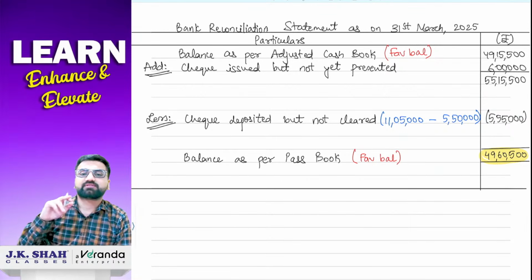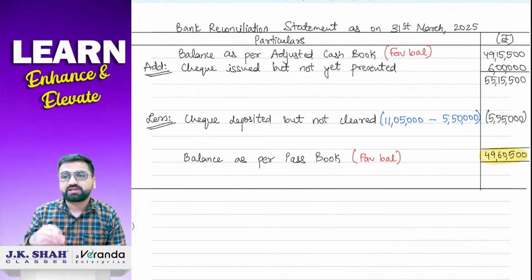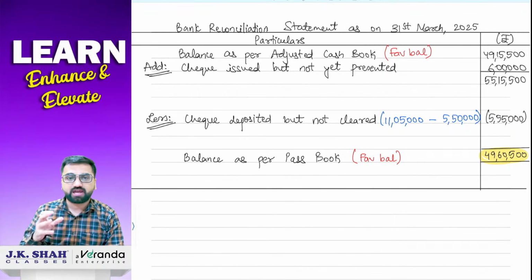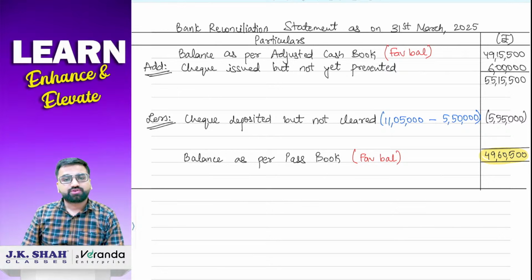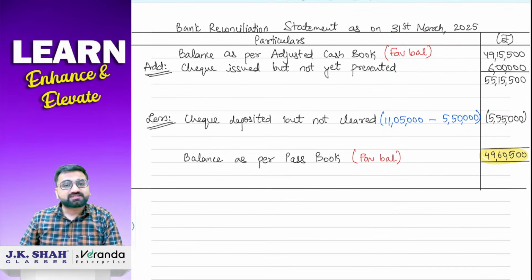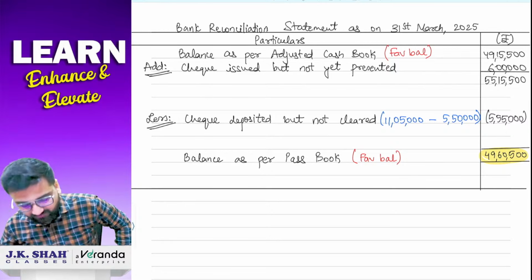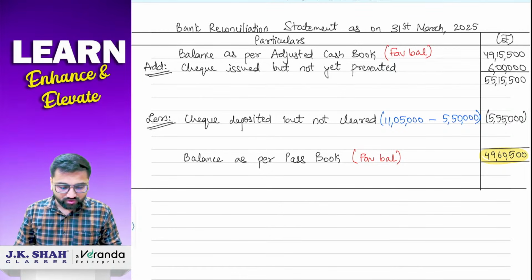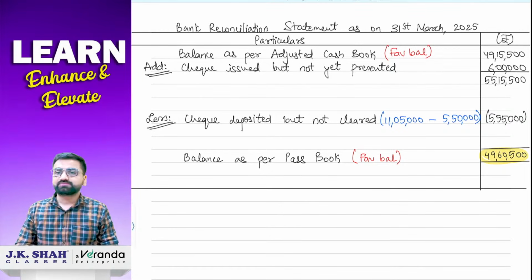And if this 49,60,500 in the calculator had come out negative, then what would you have done? You would have written overdraft balance as per passbook. But that's it. This was the final answer interpretation which we had studied in our previous session. Okay. So by far, students, any doubt till now?